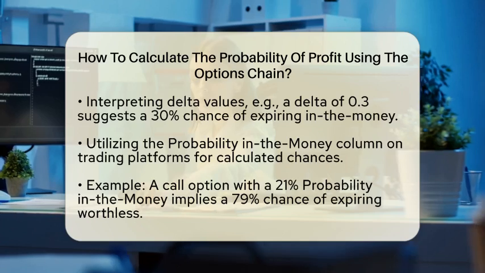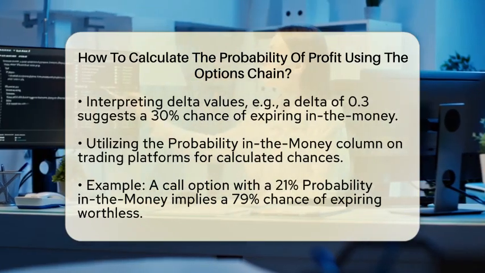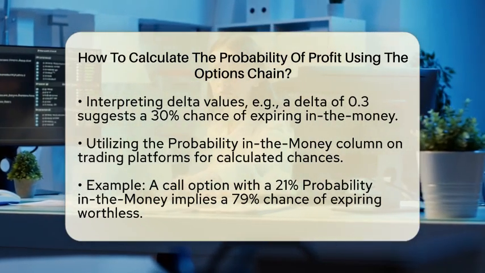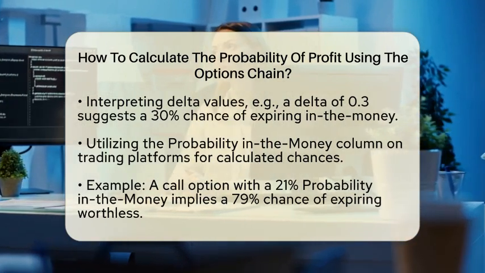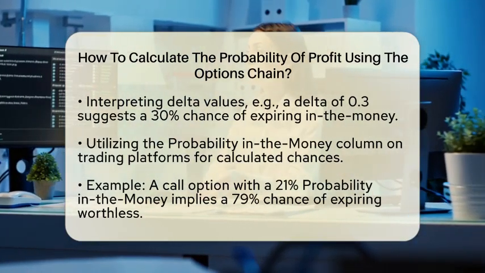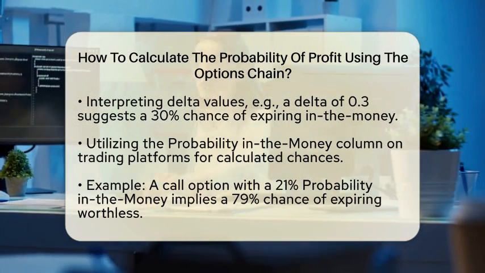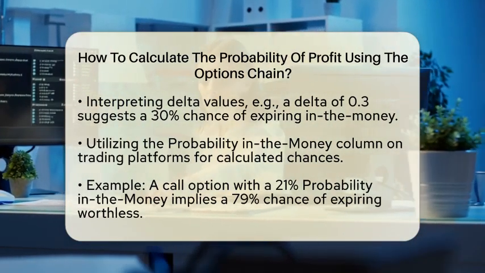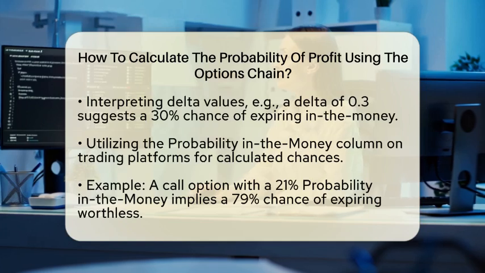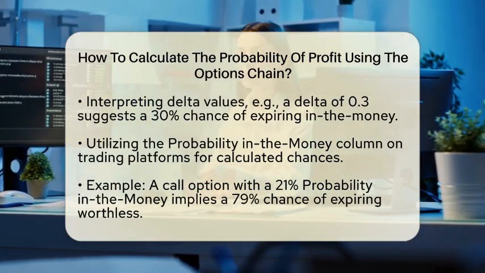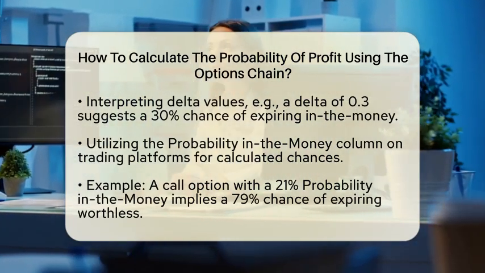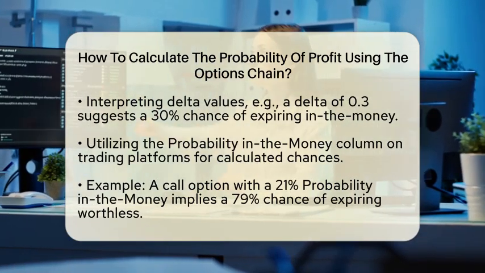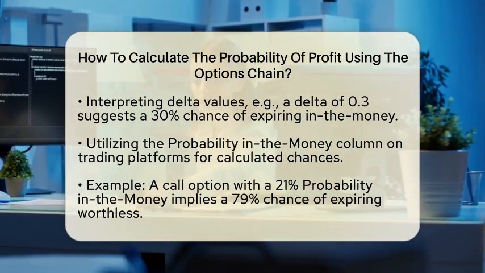If your trading platform has a probability in the money column, that can be very helpful. This number tells you the calculated chance that the option will be in the money at expiration. For instance, if a call option shows a 21% probability in the money, it implies a 79% chance it will expire worthless. This could mean a 79% probability of profit for someone selling that call option.